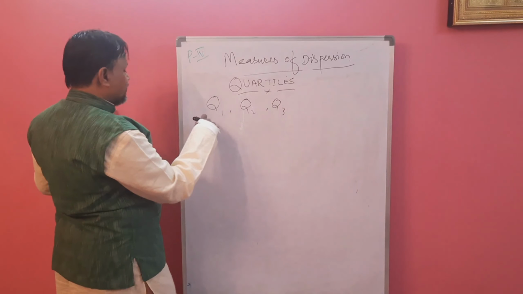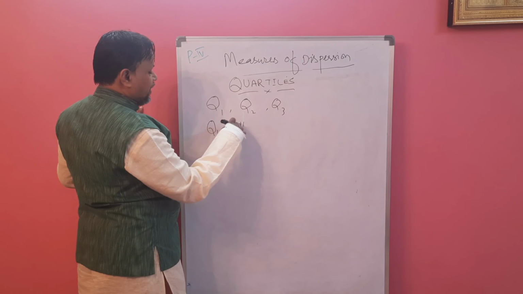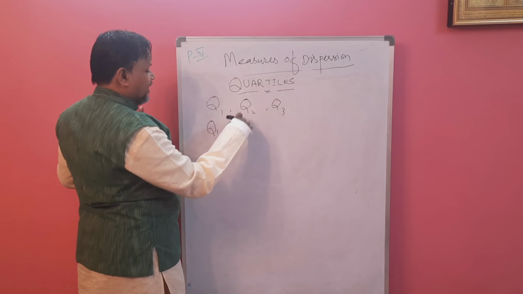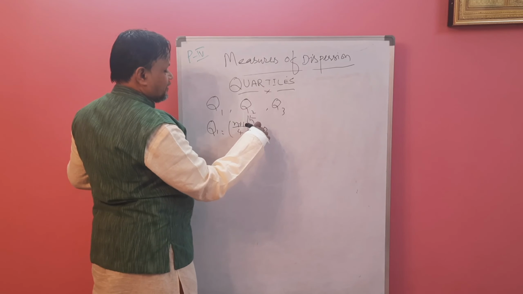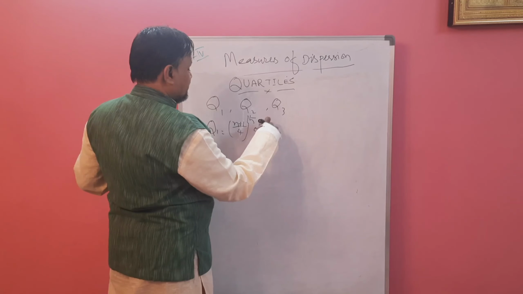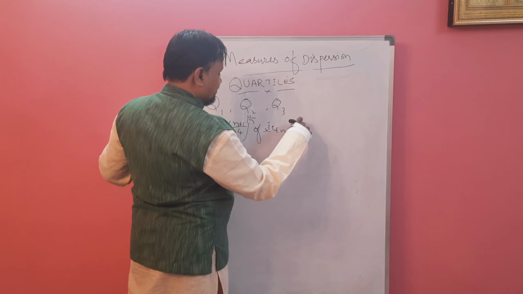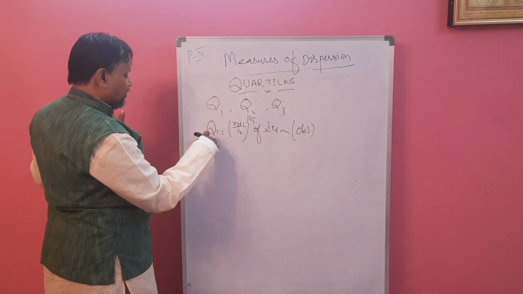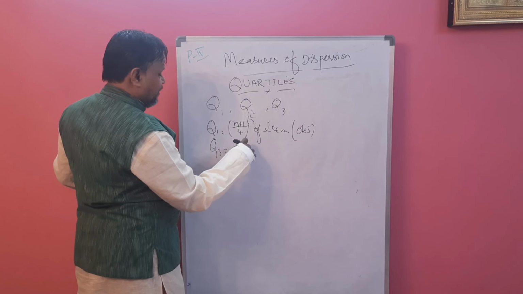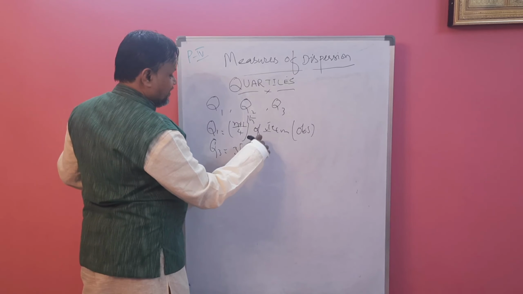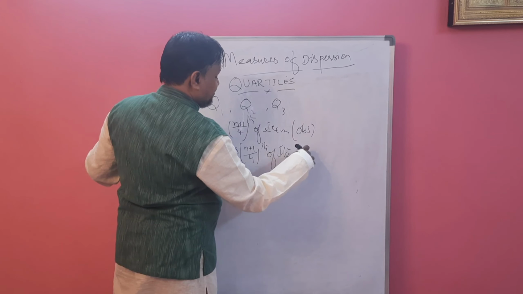So we are using this formula. Q1 is what? N plus 1 by 4th item or observation. Q3 is nothing but 3 times N plus 1 by 4th item or observation.